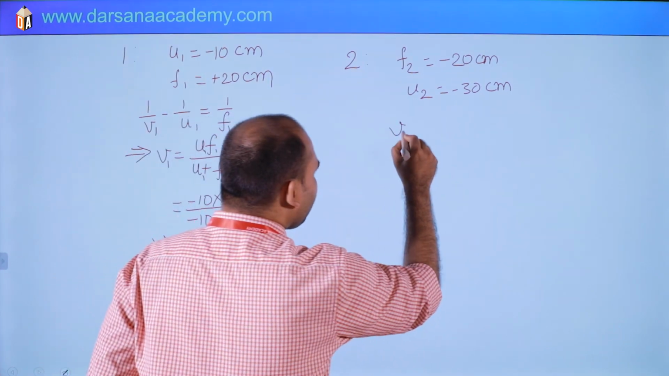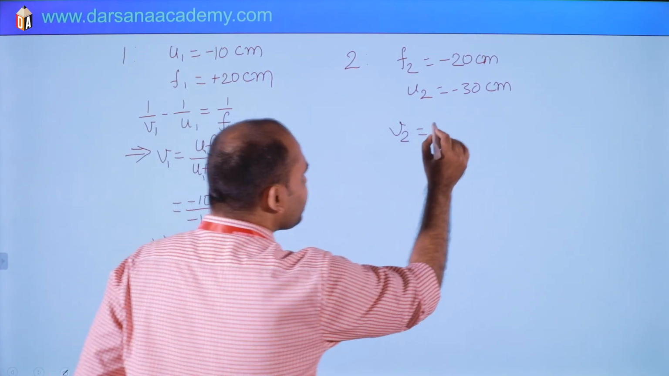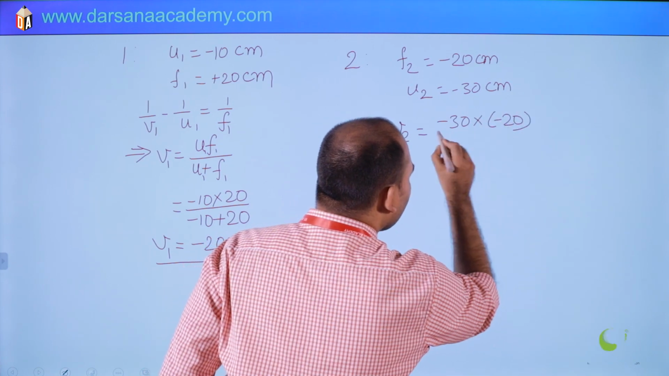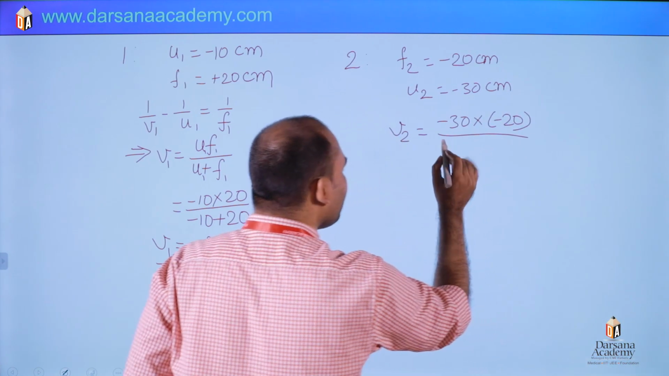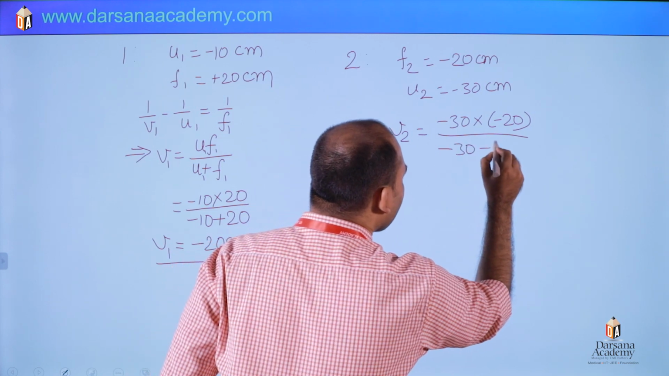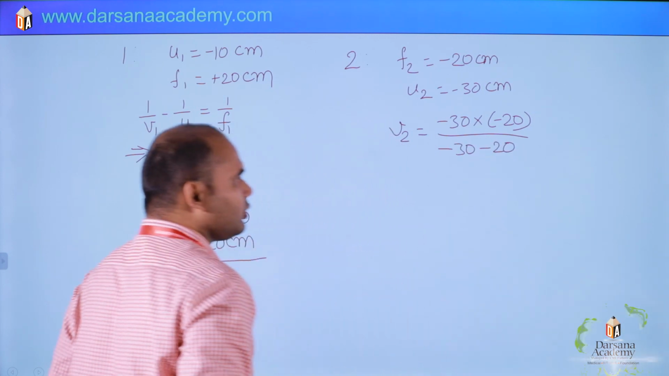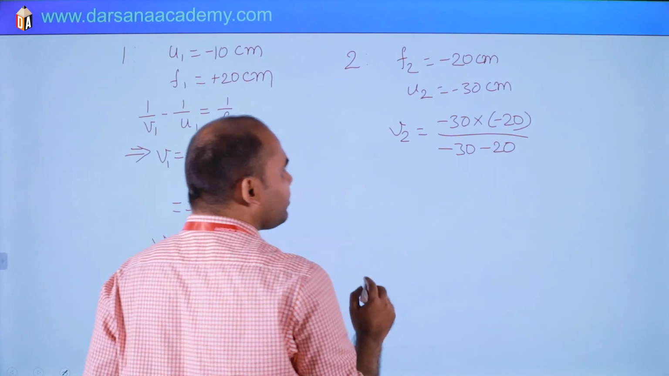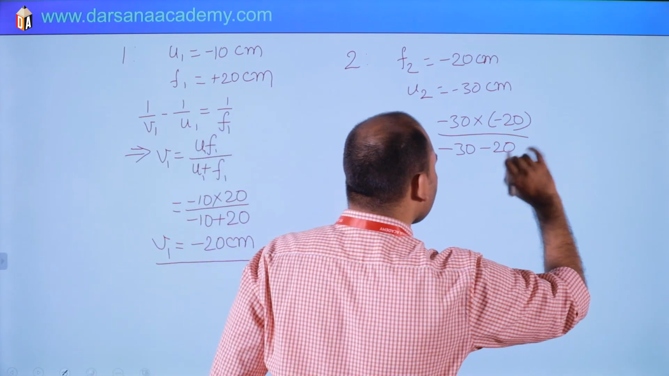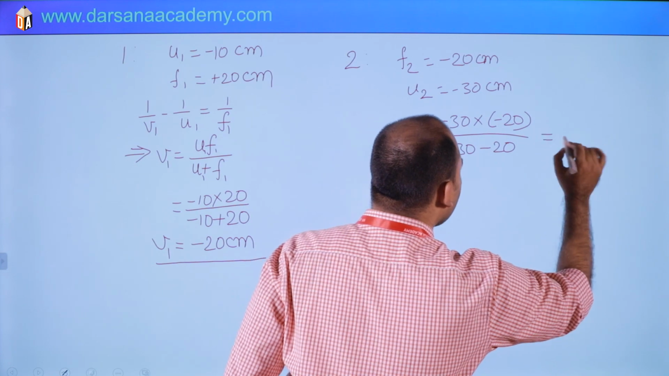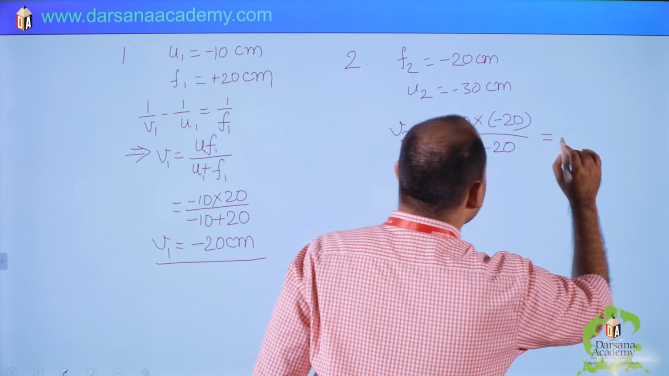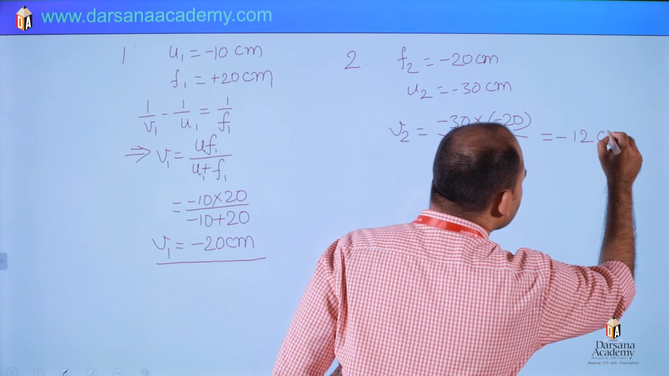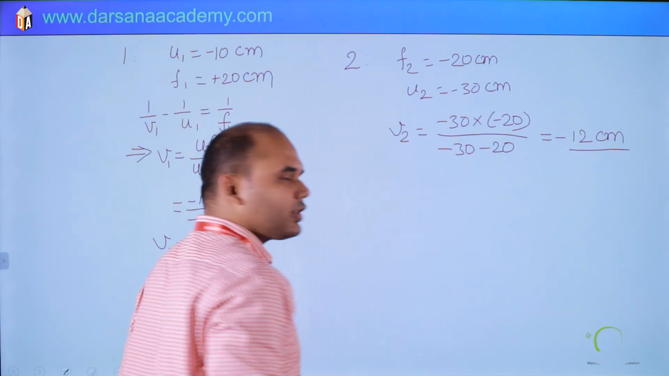So V2 will be U2 F2 divided by U2 plus F2: minus 30 into minus 20 divided by minus 30 plus minus 20. So this is 50 and this is 600. So 12. It will be minus minus, so it will be minus 12 centimeter. Yes or no? So this is V2.